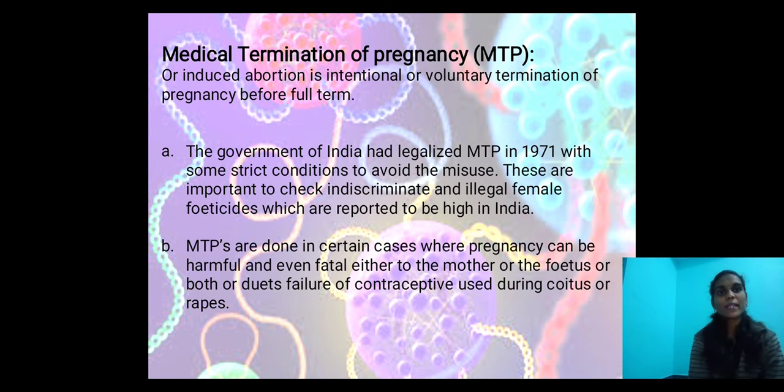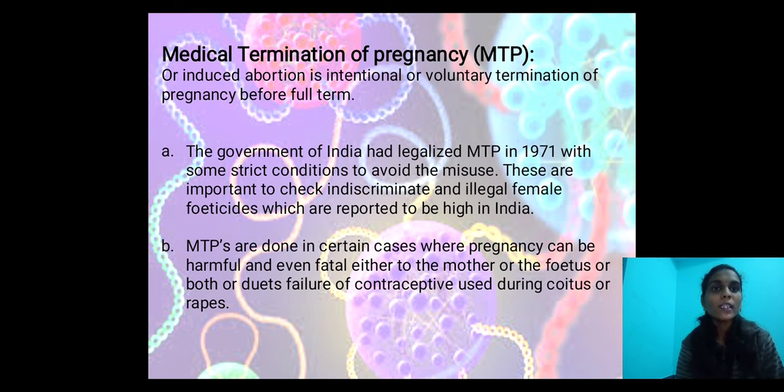Next, medical termination of pregnancy, MTP, or induced abortion, is the intentional or voluntary termination of pregnancy before full term. The government of India legalized MTP in 1971 with certain strict conditions to avoid misuse. These are important to check indiscriminate and illegal female feticides, which are reported to be high in India.